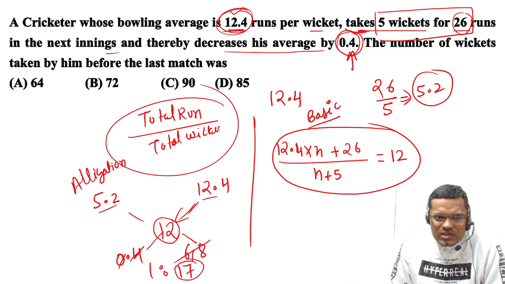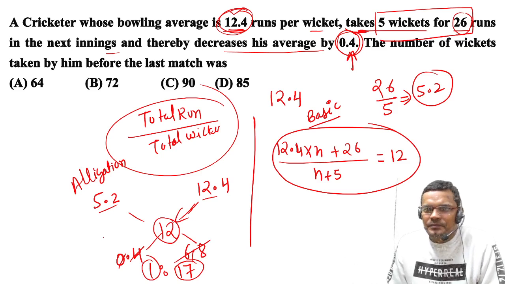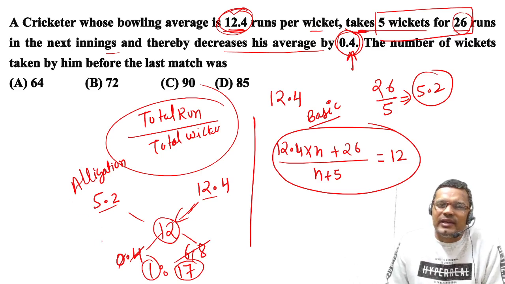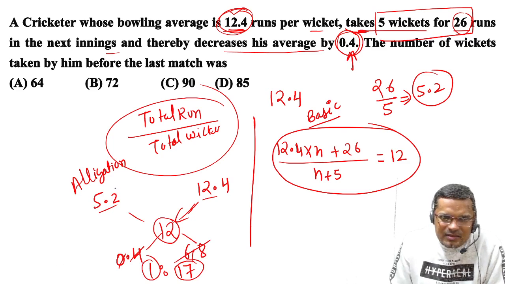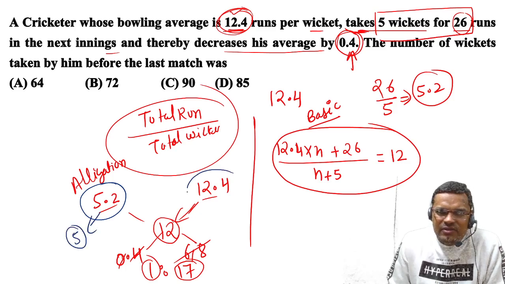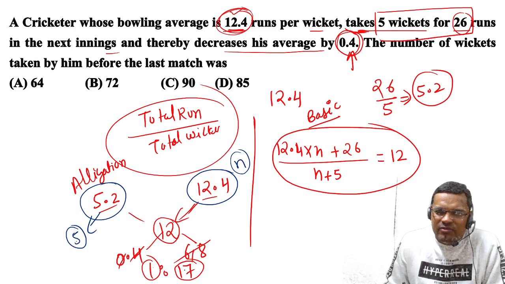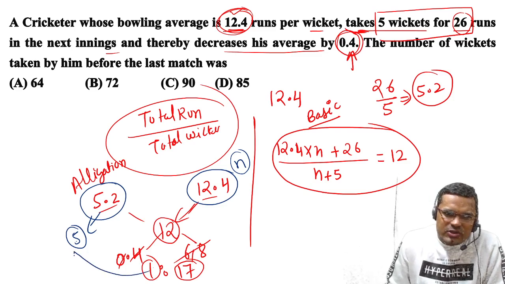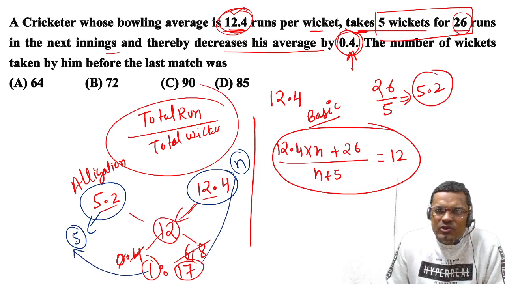So this 1 is to 17 is what? This is the ratio of the number of wickets taken, right? How many wickets has he taken with this average? He has taken 5 wickets with this average. How many wickets has he taken with the other average? He has taken n wickets. But 5 and n are in the ratio of 1 is to 17. So 1 unit is equal to 5, and 17 units is equal to 85.